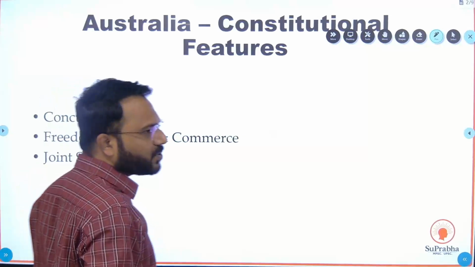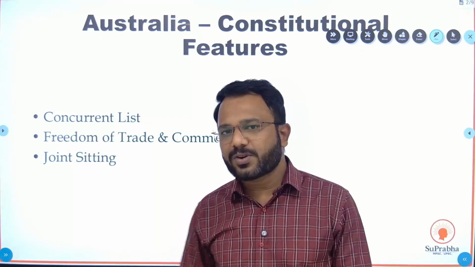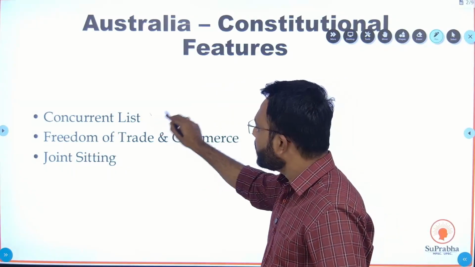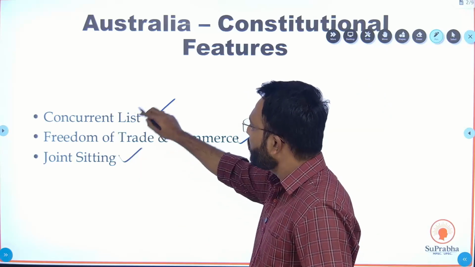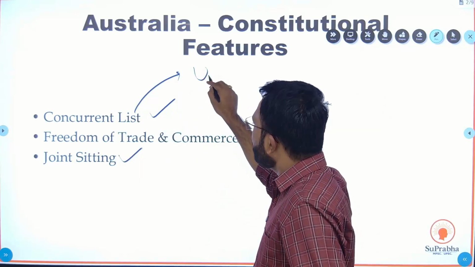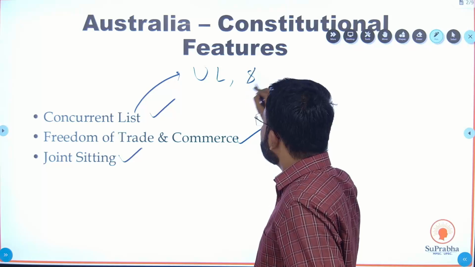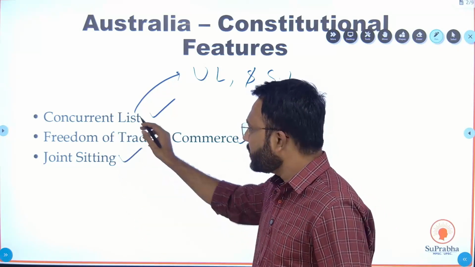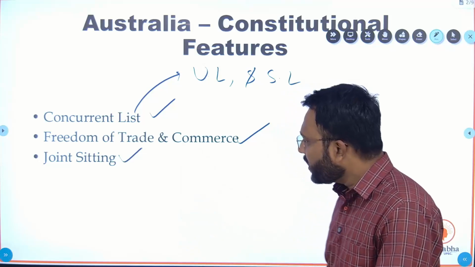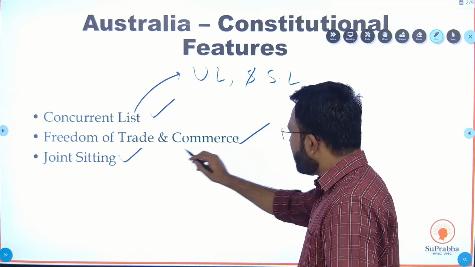So starting with Australia, from Australia we have taken concurrent list, freedom of trade and commerce, and joint sitting. As we all know, in concurrent list, union legislature and state legislature can legislate on subjects provided in this list. Freedom of trade and commerce, what do you mean by trade and commerce?